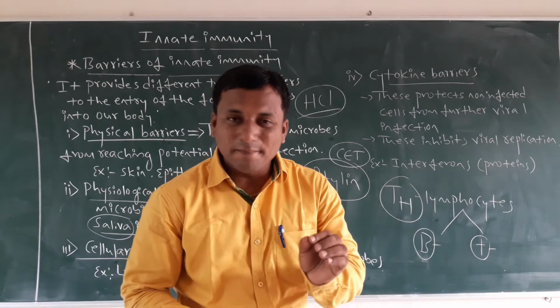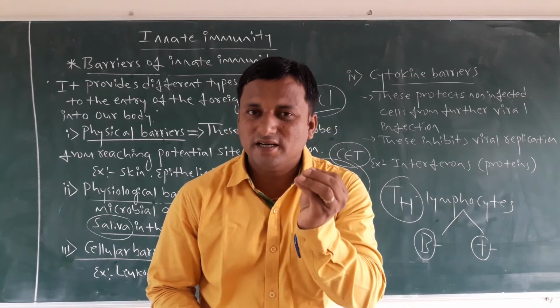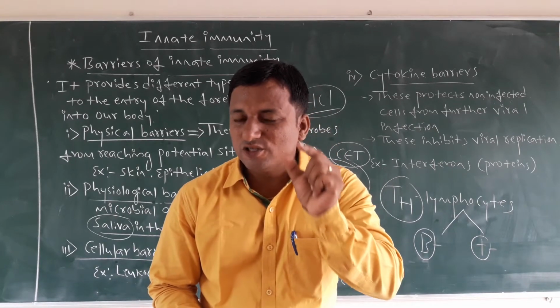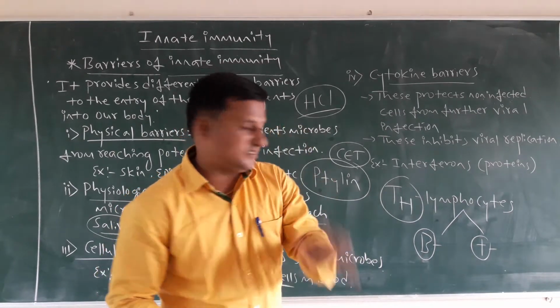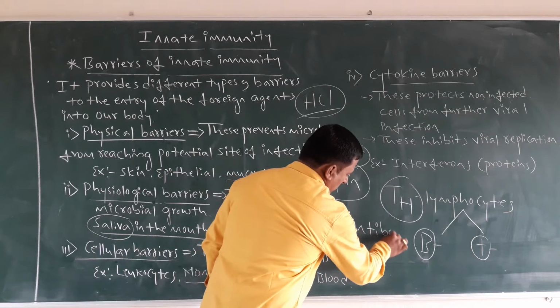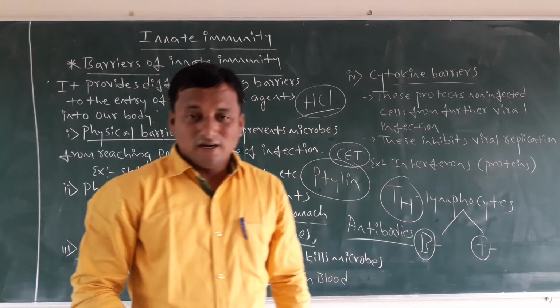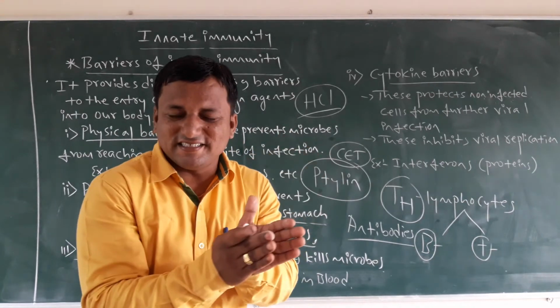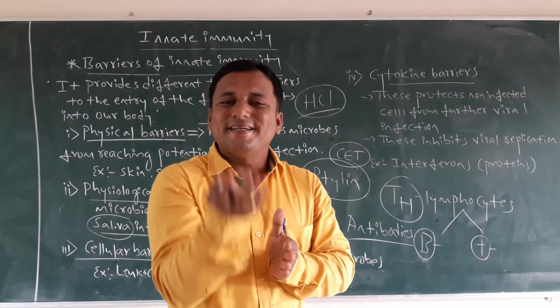These are called primary lymphoid organs, where the generation of such molecules takes place. Those are called antibodies. Then you are getting the idea now. Okay sir, antibodies, these cells are responsible for the production of immunity power.